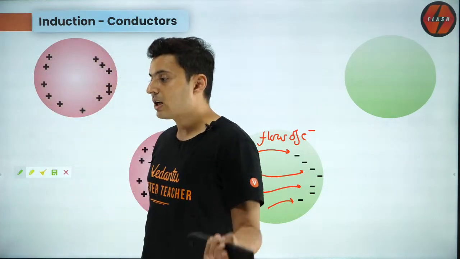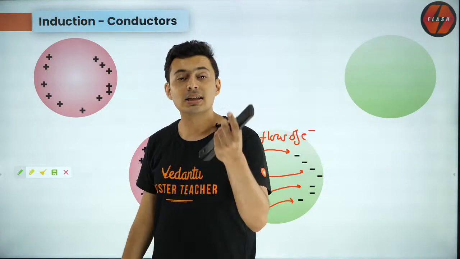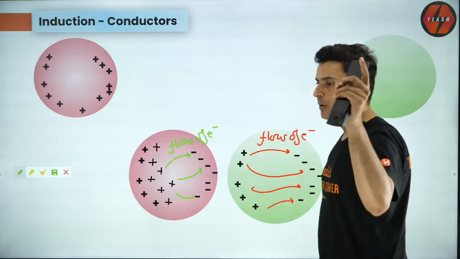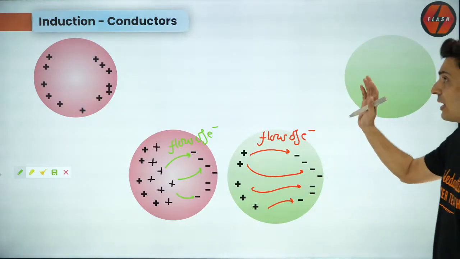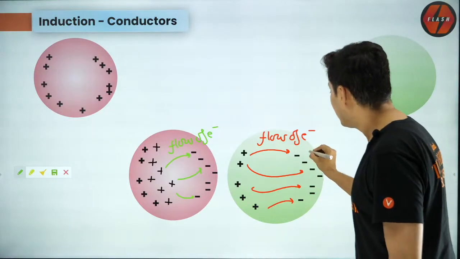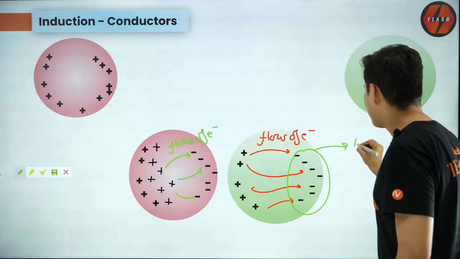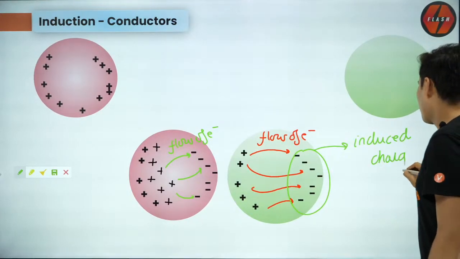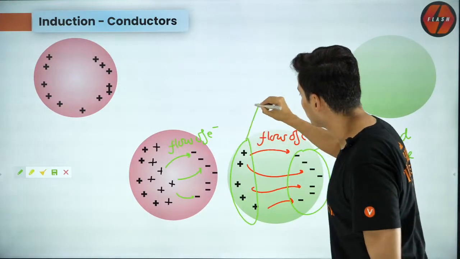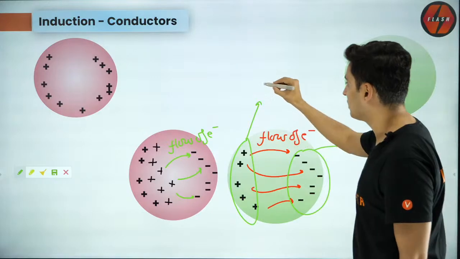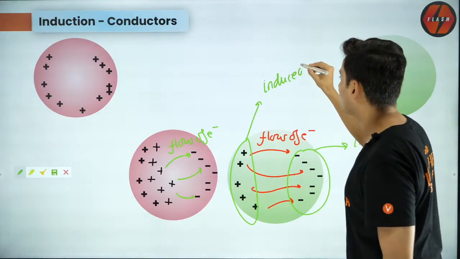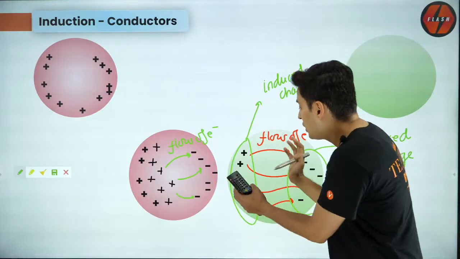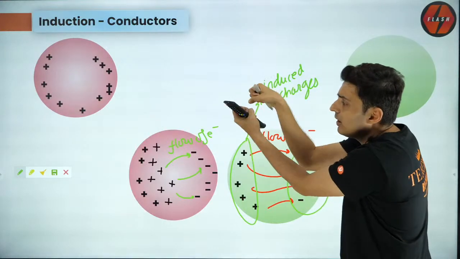So when they will be equal, because think about it, sigma is inversely proportional to R. If R is same, sigma will be same. All right, very good. Now if you are understanding all these things, let me also tell you what this is called. This is called induced charge. But even this is also induced charge, but it's oppositely charged. So this is also induced charges. So why have induced charges occurred? Because the moment this positive charge came, all these electrons ran away.